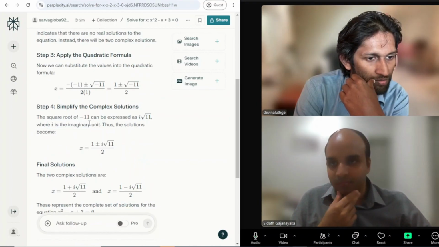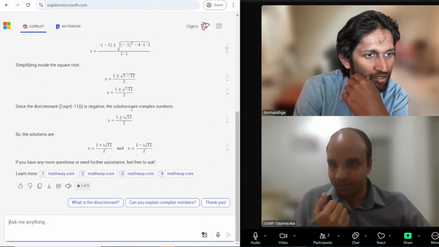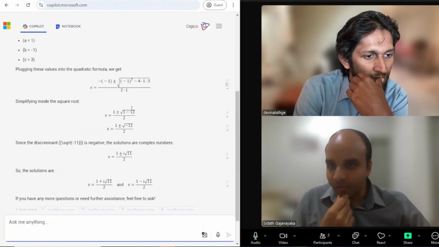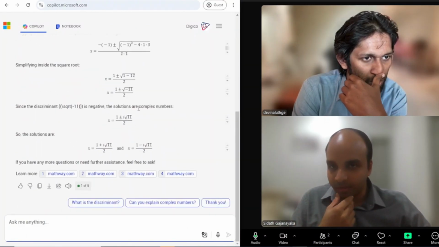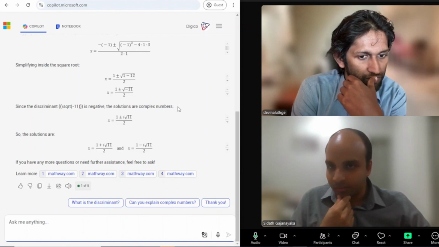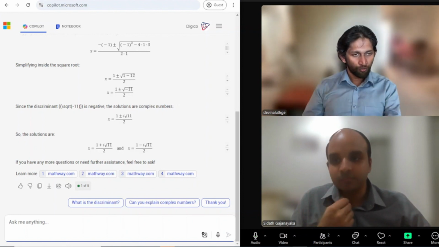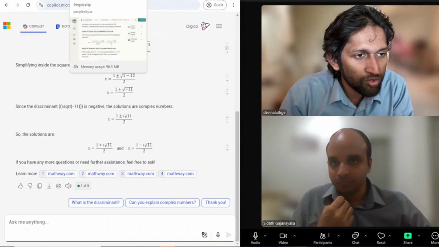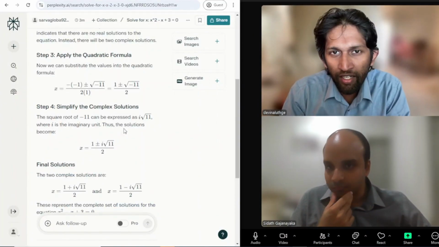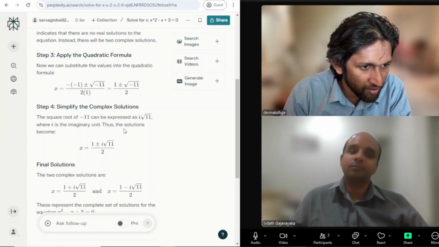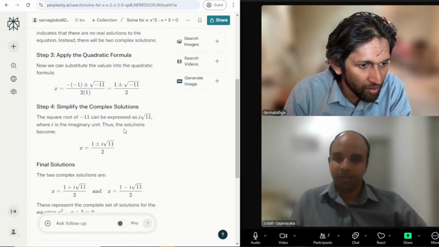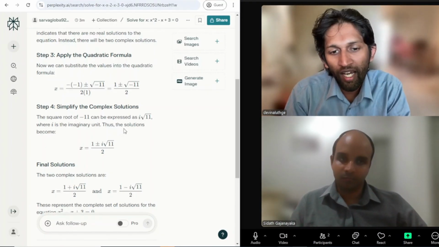So Perplexity has it. Copilot, let's see. No, Copilot does not really talk about it. Even if you go back to Perplexity, you could see that they define it as a complex, imaginary value, but it doesn't say what i stands for.